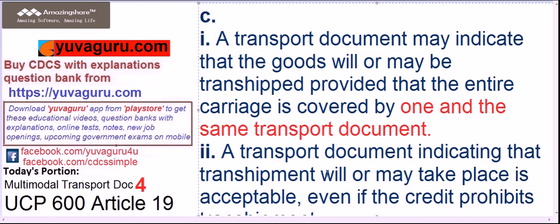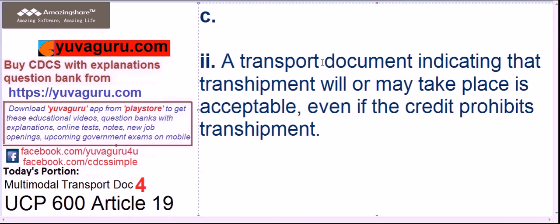And the second part states a general term. The document states that the goods may be transshipped in the journey. That is the difference. In the first part it will clearly state that the goods would be transshipped and the port of transshipment would be given. The second part is just a general term stating that the goods will or may be transshipped and no port is given. It's just a general statement. So that is also acceptable even if the credit prohibits transshipment.